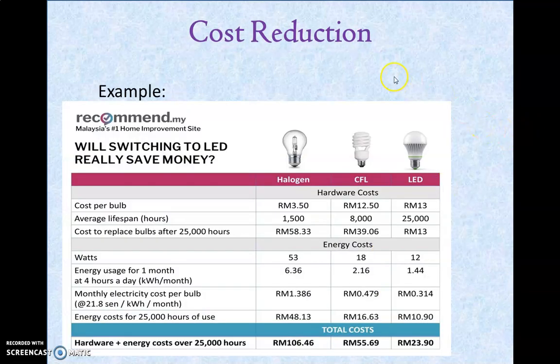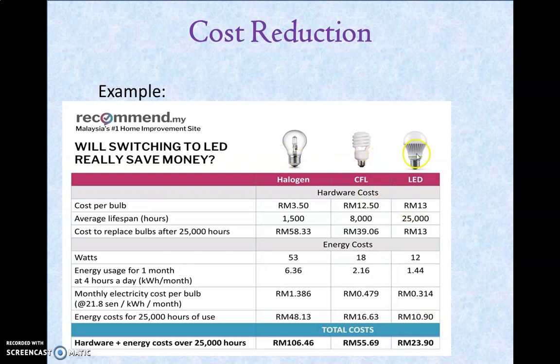We can better understand the concept of cost reduction with this example. In front of you, I put three bulbs. One is a halogen light, the second one is a CFL bulb, the third one is an LED bulb. In this chart, if you see the cost of producing one bulb, the halogen bulb takes 3 rupees 50 paise, the CFL bulb costs 12 rupees 50 paise and the LED bulb costs 13 rupees.